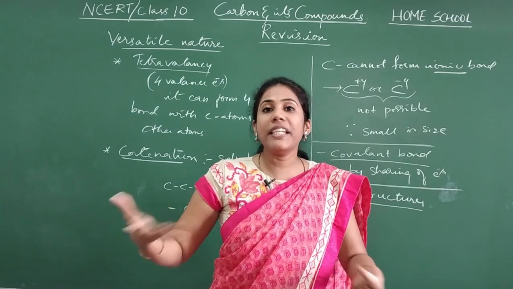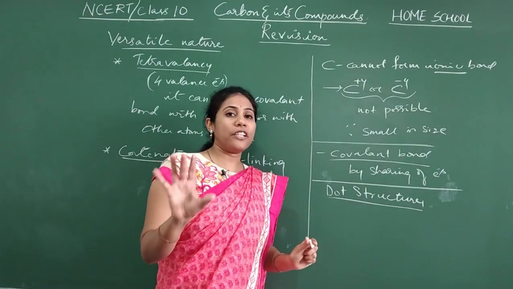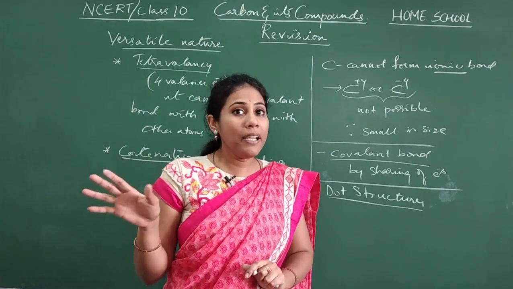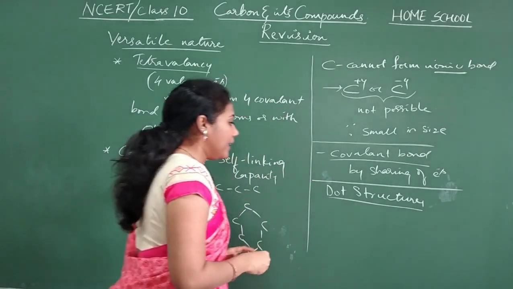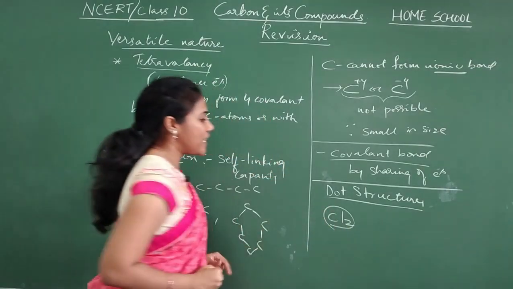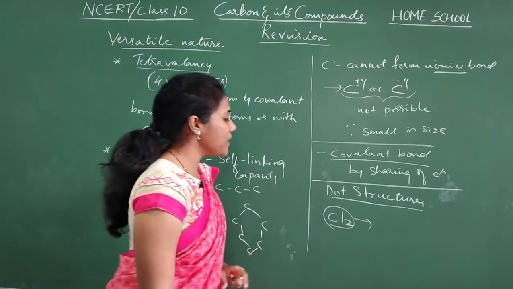I discussed various examples in detail. Okay, and here I am going to mention only a few important examples that can be asked from the examination point of view. Okay, fine. I will show a dot structure of a simple molecule first, that is Cl2. So how do you write a dot structure for Cl2?